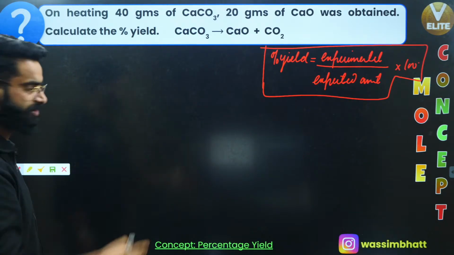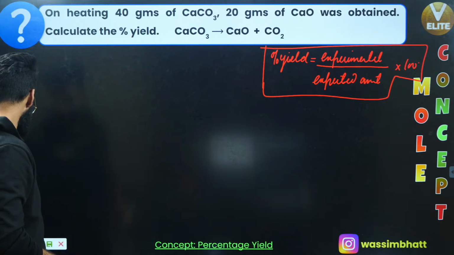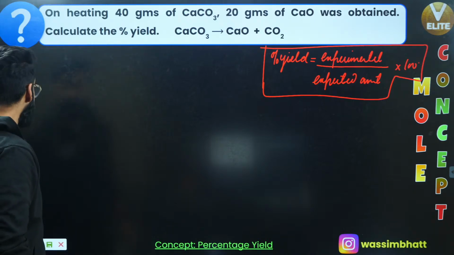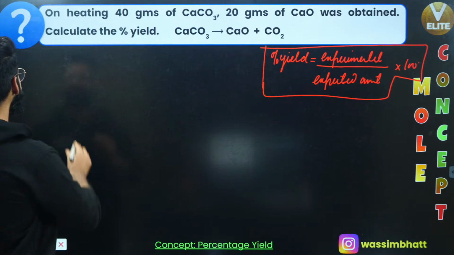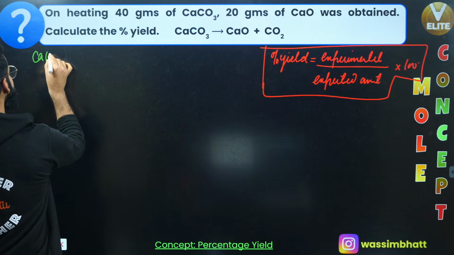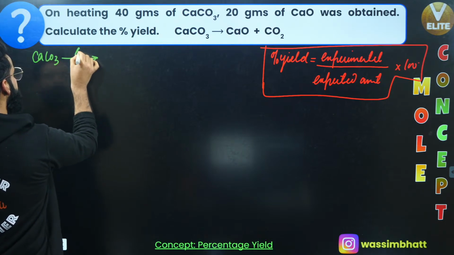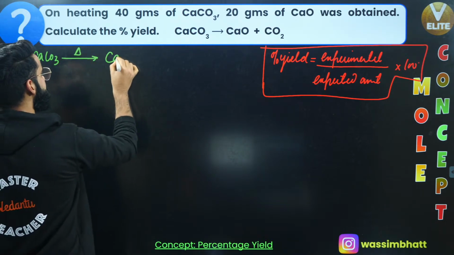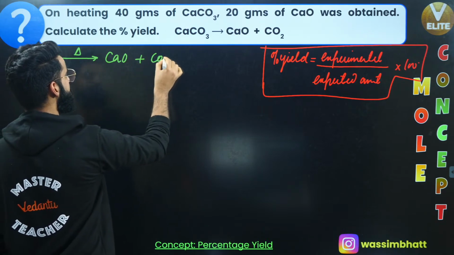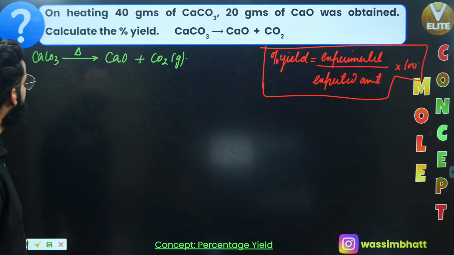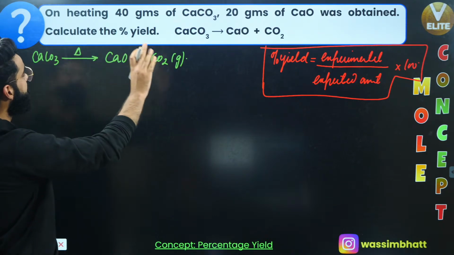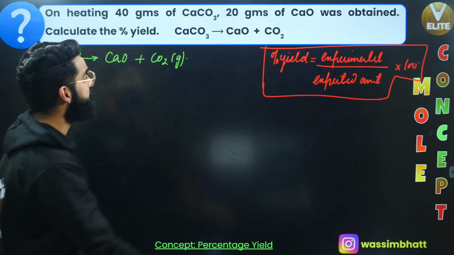Now people, understand how this question is to be solved properly. On heating 40 grams of calcium carbonate, I'm given calcium carbonate and I'm heating it up. When I heat this calcium carbonate, it gets converted into calcium oxide solid, and with this you get carbon dioxide gas as well. As per the question, on heating 40 grams of calcium carbonate, 20 grams of calcium oxide was obtained.